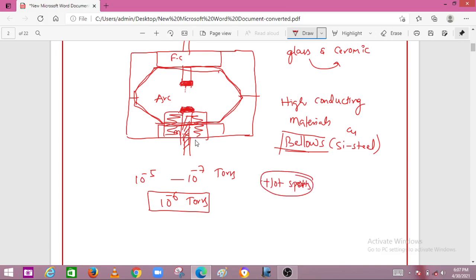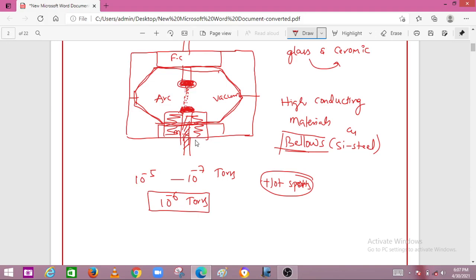In this vacuum, when the contacts are separated, these tips form hot spots, and the metal on the contact surface is easily vaporized, and it creates a conducting medium for the arc.